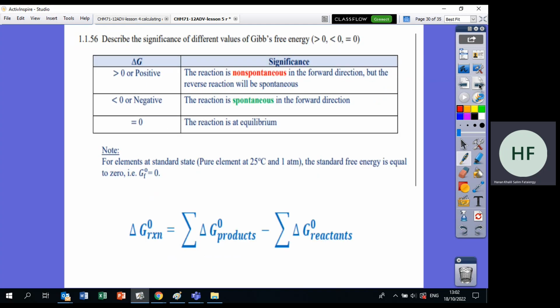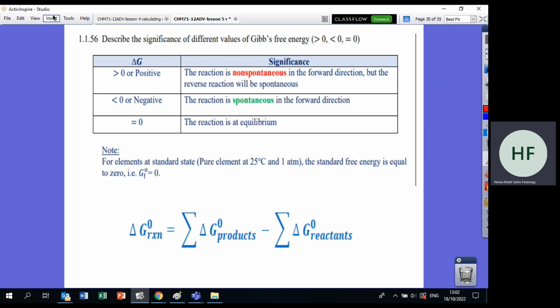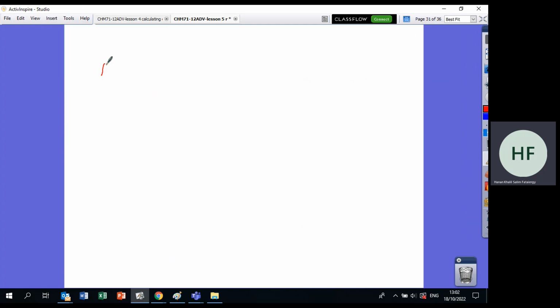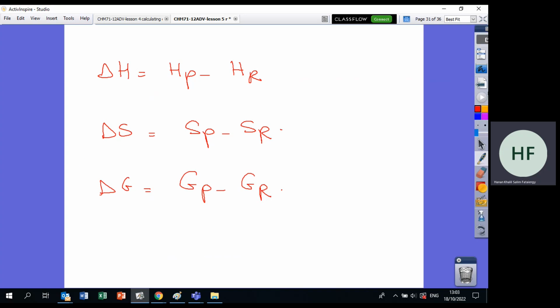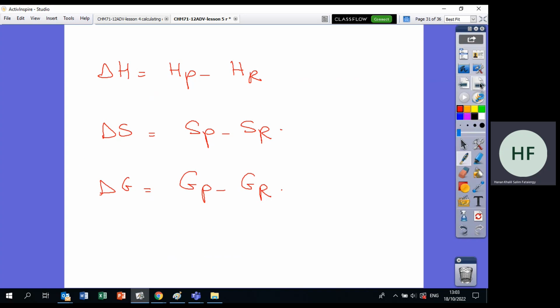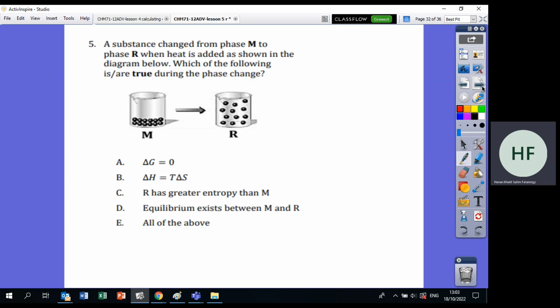Now another way to calculate delta G is G products minus G reactants. This is the same rule we used with delta H. We said delta H products minus H reactants, delta S products minus S reactants, delta G products minus G reactants. So the same rule will apply always, whenever you have delta, final minus initial.